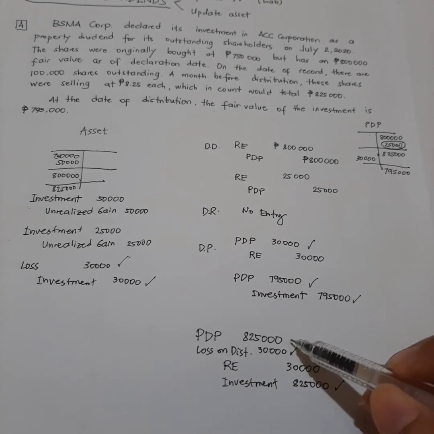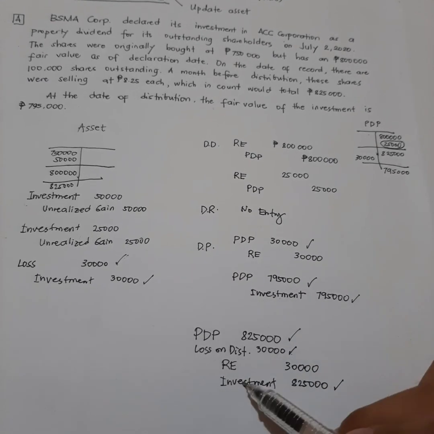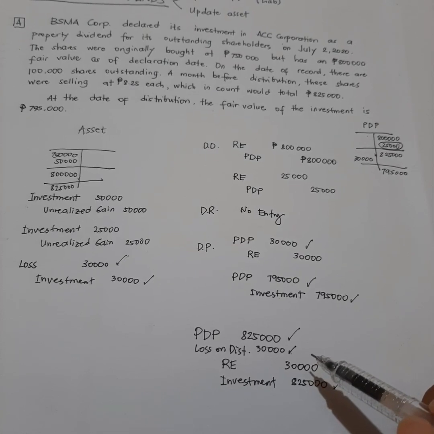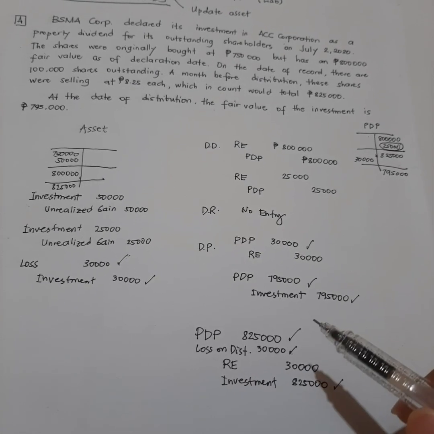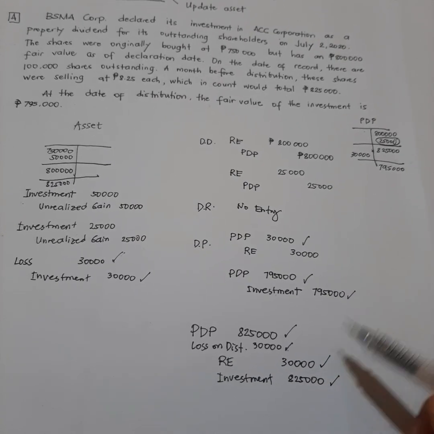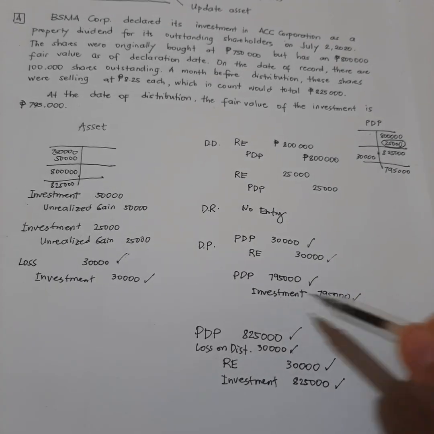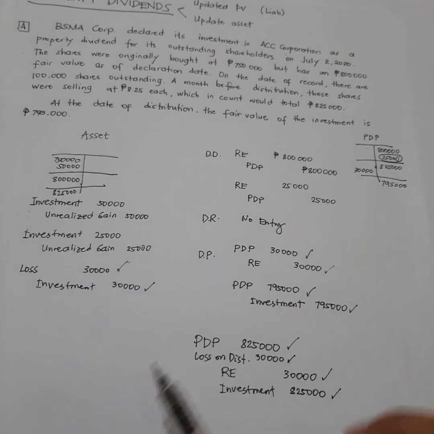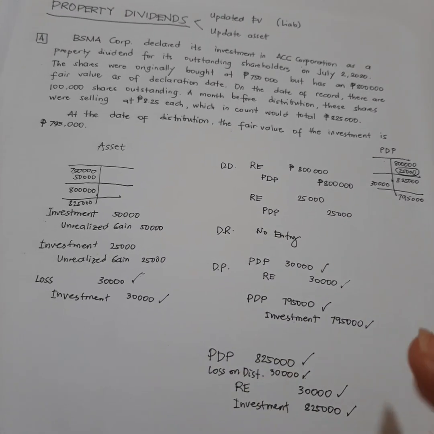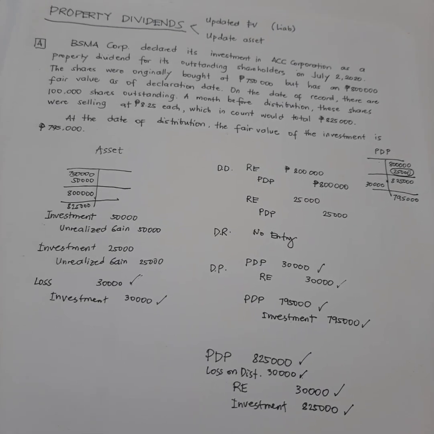Ito rin yun. Okay? So, retained earnings na nasa credit dahil binawasan natin yung iba, yung dapat na mababawas sa kanya dahil sa dividends, no? Ng 30,000. So, ito rin yun. Nagkataon lang na dito, pinagsama-sama natin. Pero, I advise na gamitin nyo pa rin yung long cut kasi mas naiisa-isa nyo talaga yung galaw ng values.